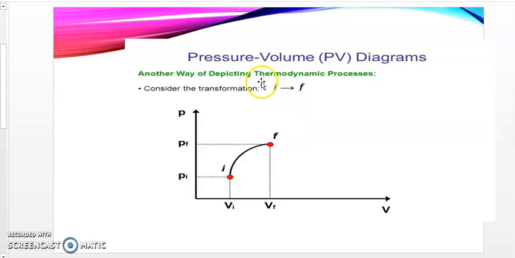So let us see the pressure-volume diagram, the relationship of the pressure-volume diagram, another way of depicting thermodynamic processes. I would like us to consider these processes. We have several kinds of processes in terms of thermodynamics.